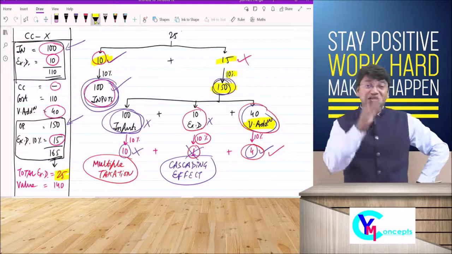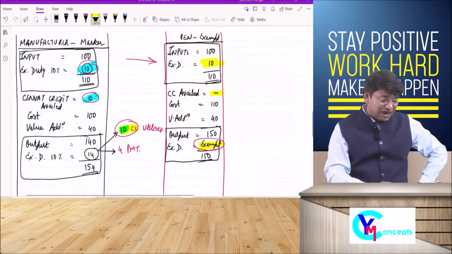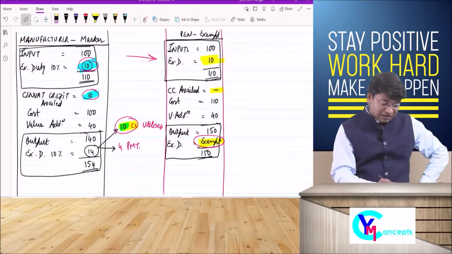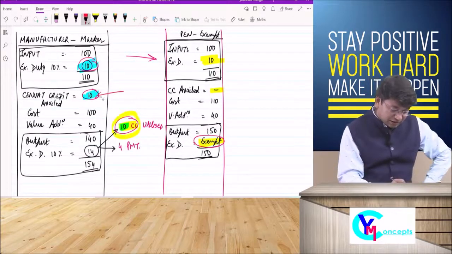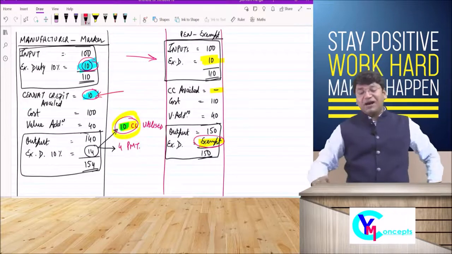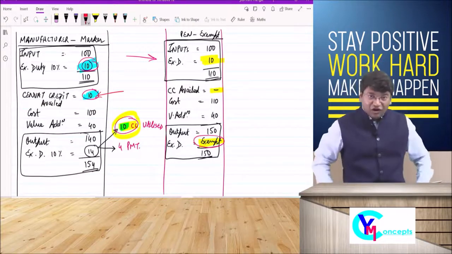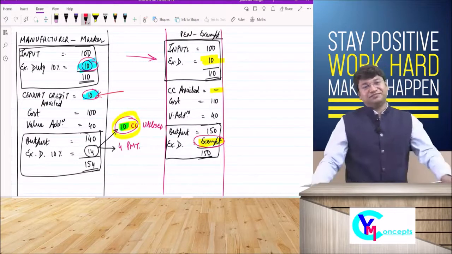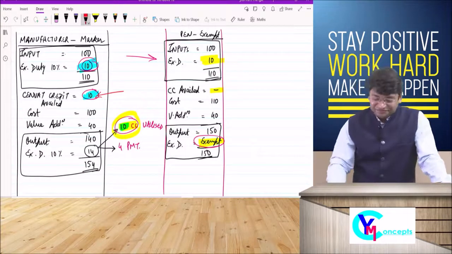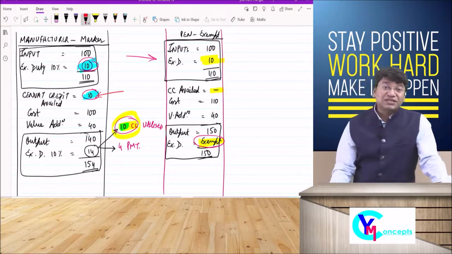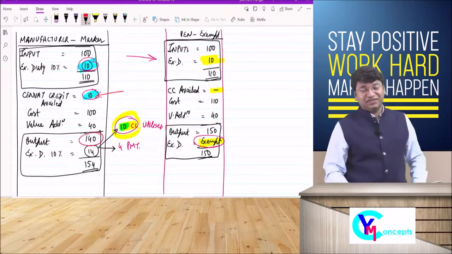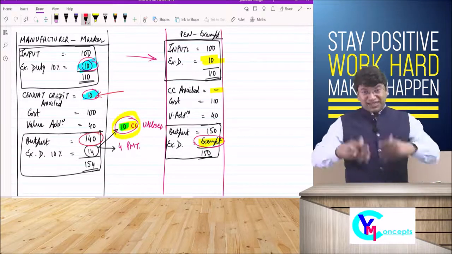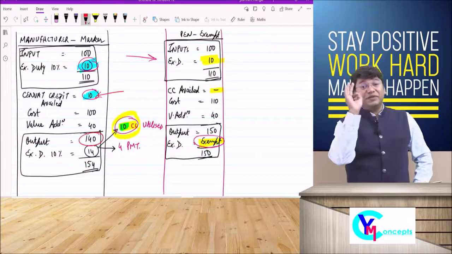This is the conclusion. So we are coming again to this slide on the conclusion part: why is the credit of rupees 10 allowed? Sarkar, why did we get the credit of 10? Why is the credit of rupees 10 allowed? So if we conclude, what will we say? Because tax is being charged on rupees 140. The tax on sales is being charged on the entire rupees 140.